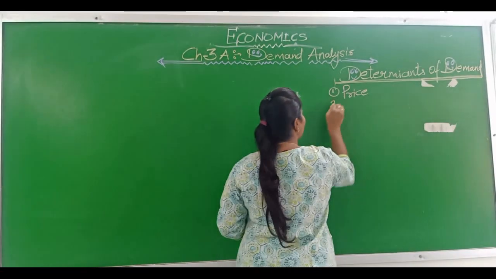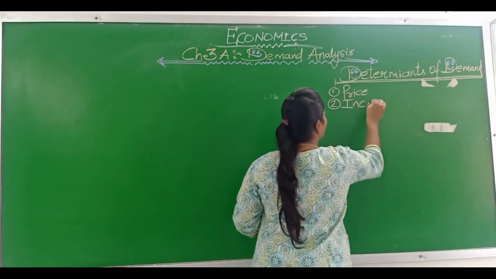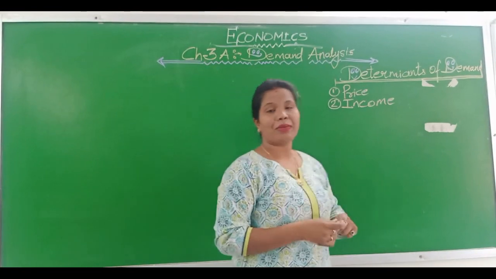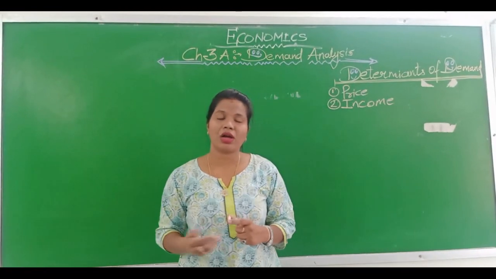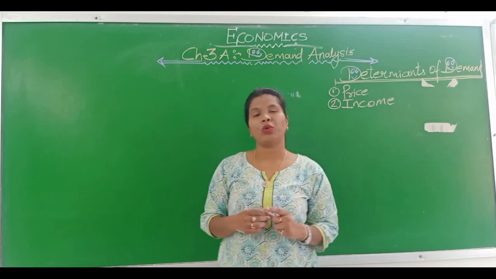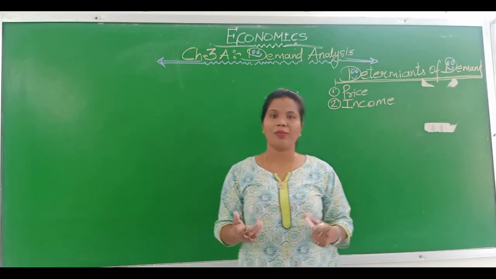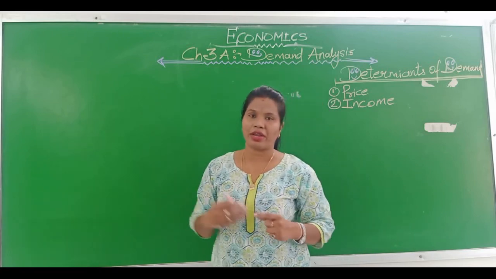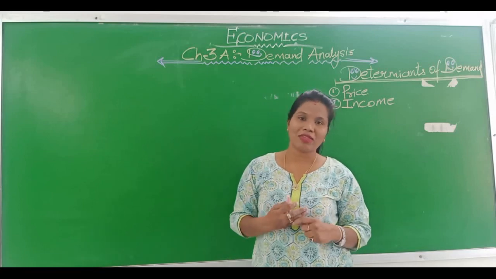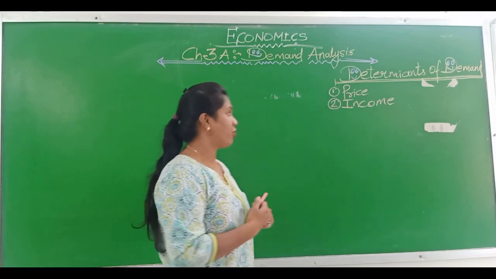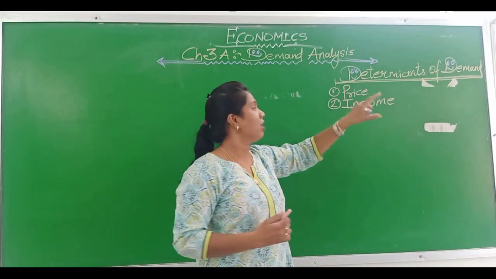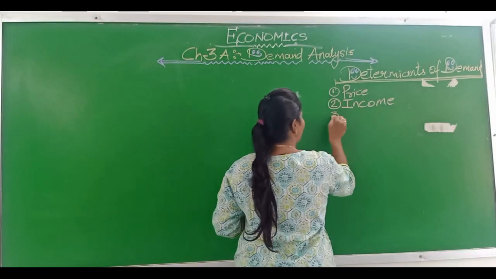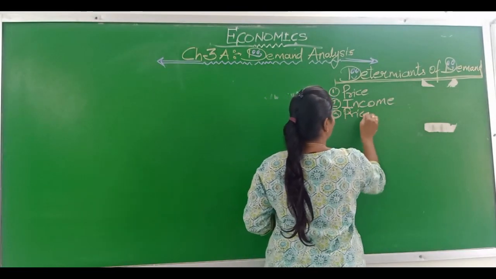The second one is income. Income also affects demand, because there are different income groups in society. They will demand according to the income they are earning. The person who is earning more will demand more quantity, and the person who is earning less will demand less quantity. So it has a direct relationship. The first one I told you was price, the second is income, and the third is price of substitute goods.